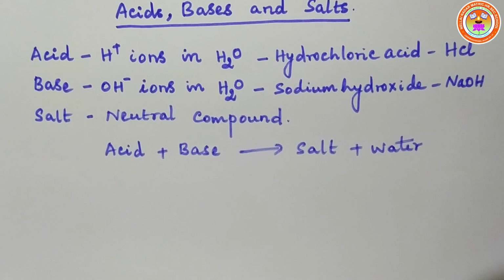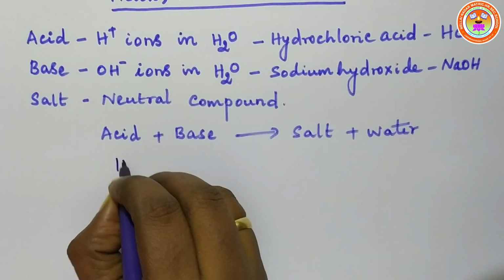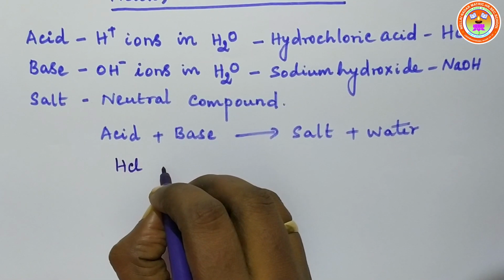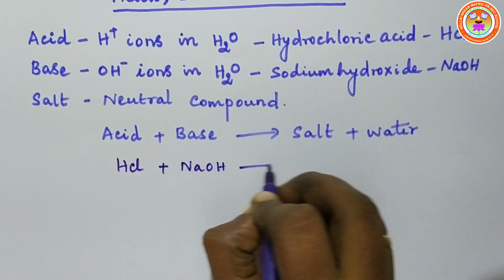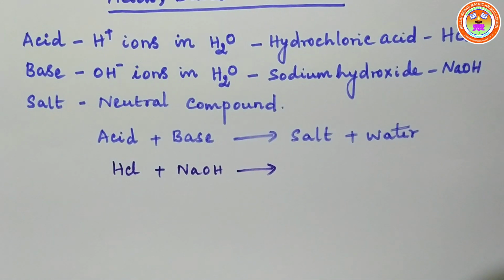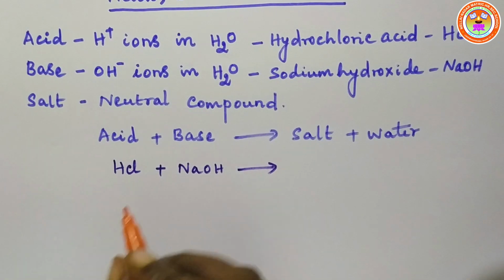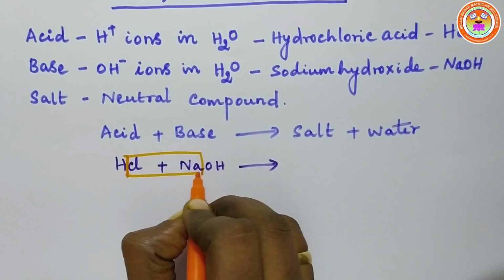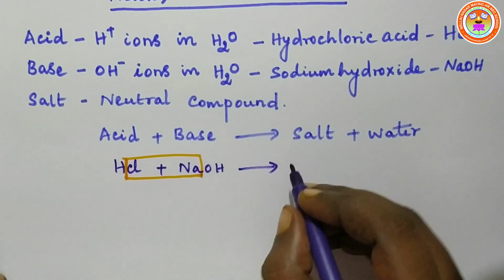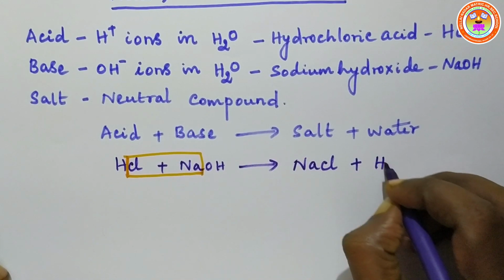Let me write an equation for the formation of salt. An example for an acid is hydrochloric acid. An example for a base is sodium hydroxide. Here removal of water takes place. So we get the salt sodium chloride. See, sodium chloride is the salt produced here, plus a water molecule.